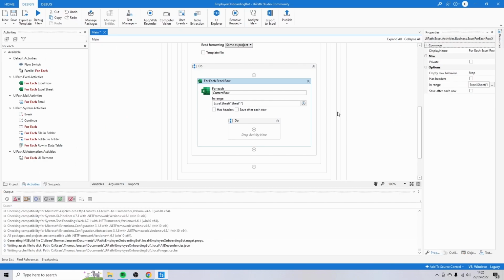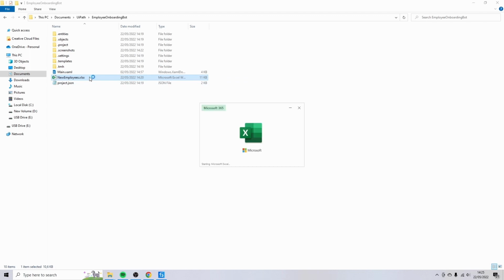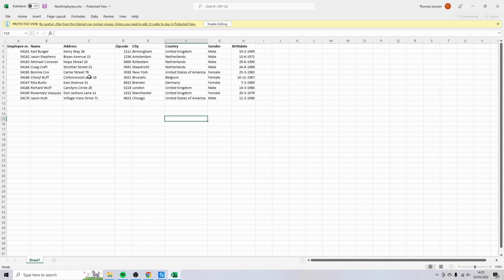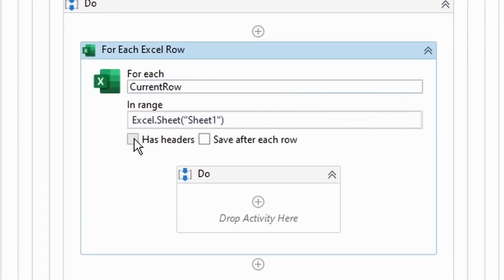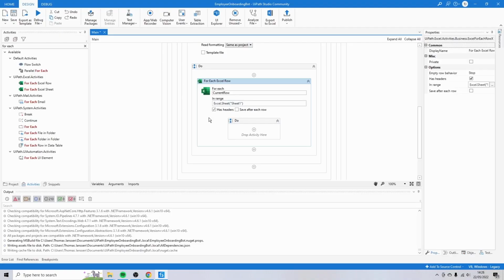And the next thing, which is very important, I'm going to open the file again. And you will notice that this file has headers. So you see here the header, which is basically telling you which data to expect in which column: employee number, name, address, etc. So that's what we call a header. And if you don't enable this box in UiPath, has headers, the first employee that we're going to add is going to be called employee number, address, etc. instead of the actual name and actual address, etc.